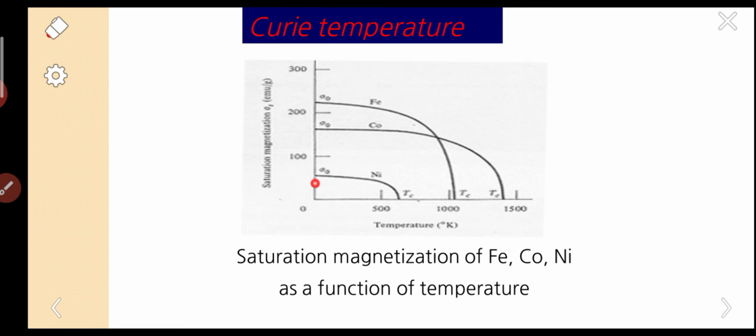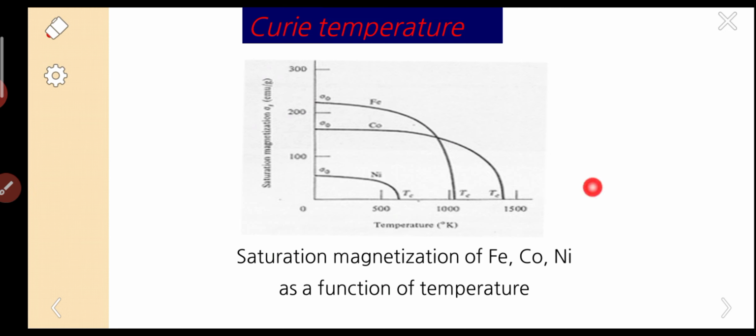For nickel it is a very low value, and for cobalt it is a medium value. After increasing the temperature, all of these drop to zero. That is the major concept you have to remember: as the temperature increases, the saturation magnetization gradually decreases and vanishes at a particular temperature.